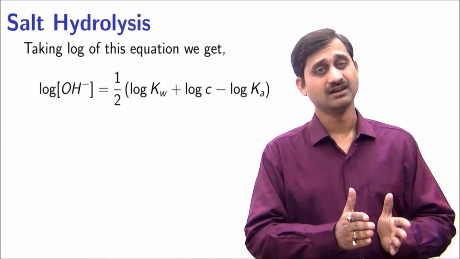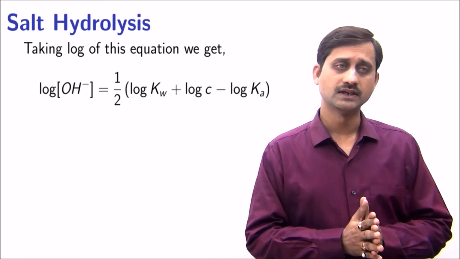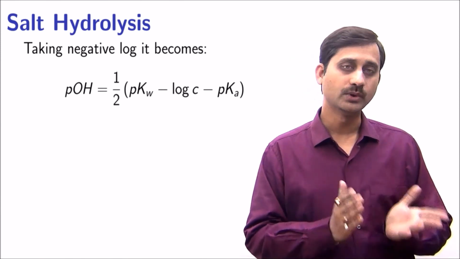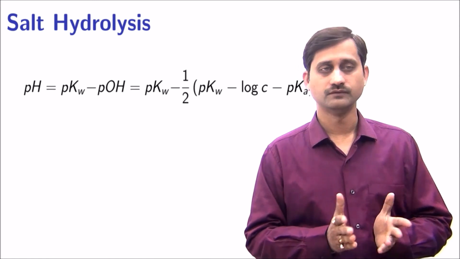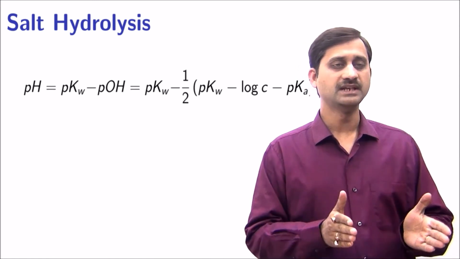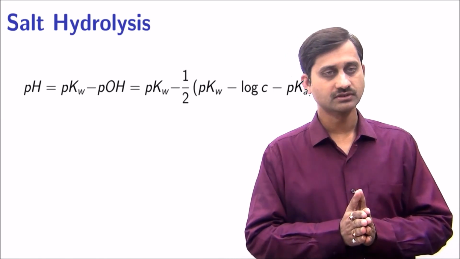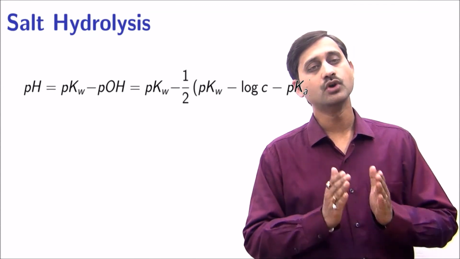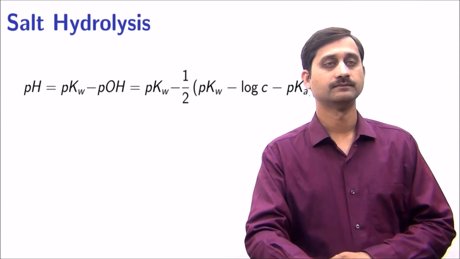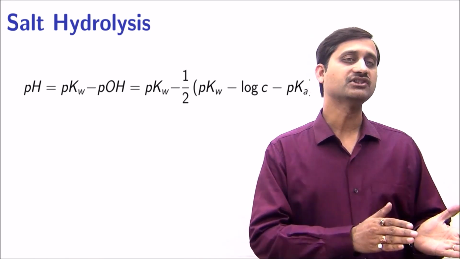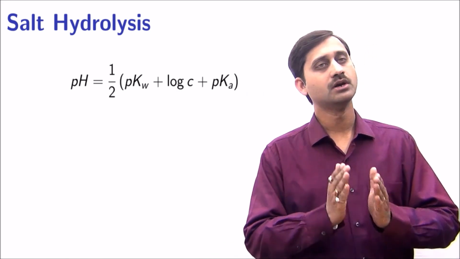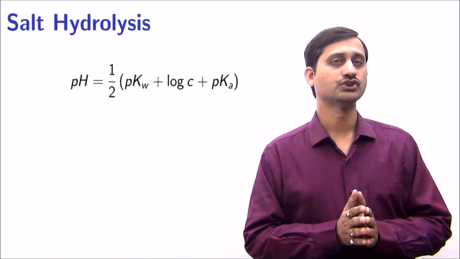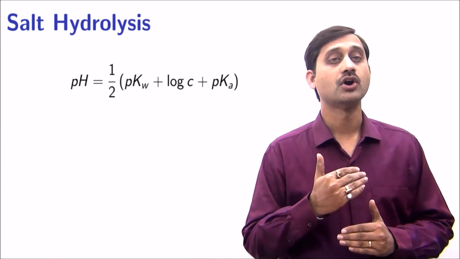Taking the log and then the negative log of the equation gives the pOH of the salt solution. Subtracting the pOH from pKw, we get pH. pH is pKw minus pOH, that is equal to pKw minus half of pKw minus log C minus pKa. Finally, the pH is half of pKw plus log C plus pKa. This way, we can find the pH of a solution of a salt of weak acid with a strong base.